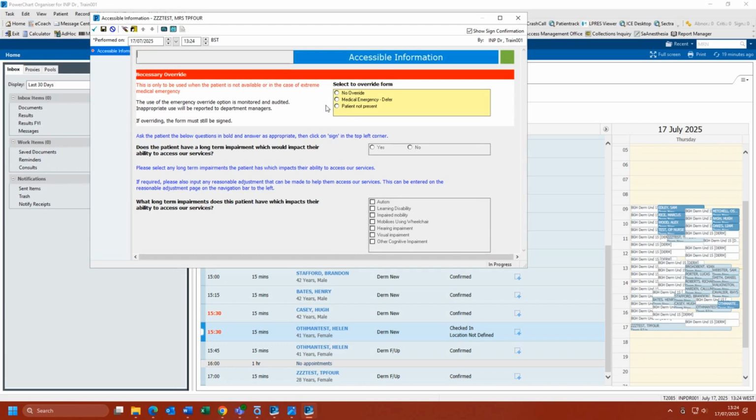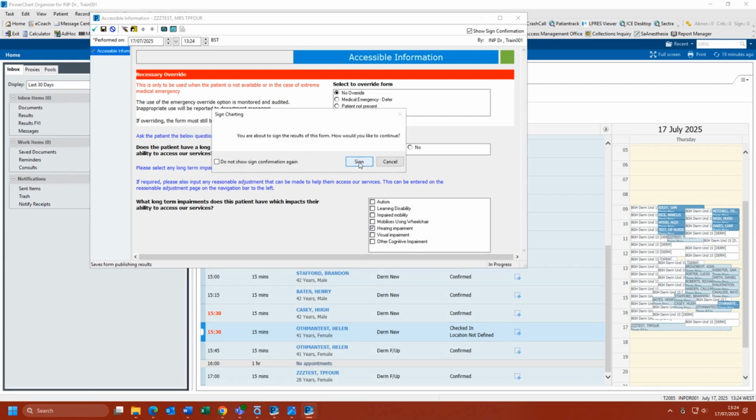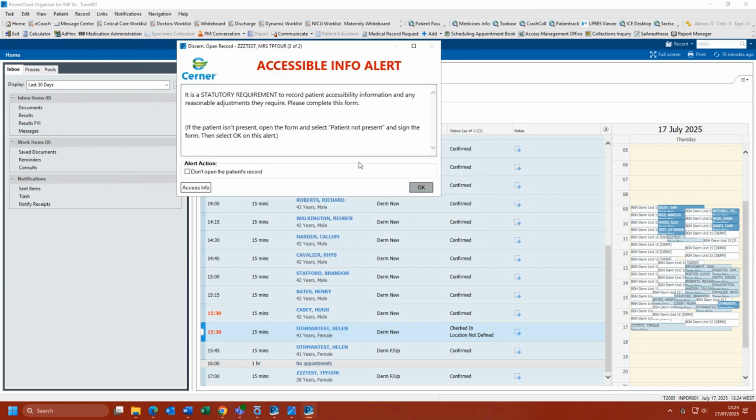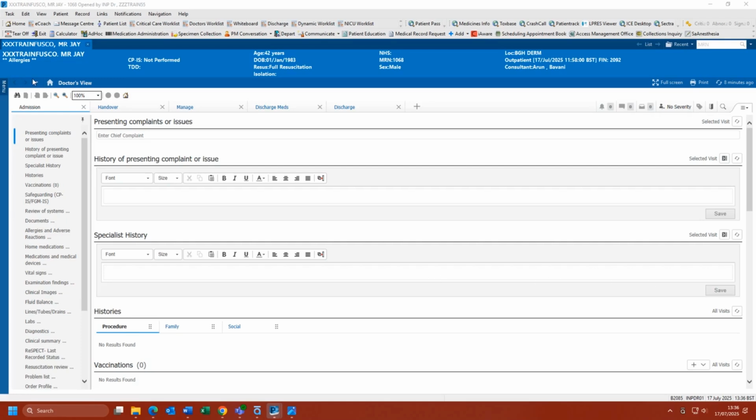In the top right, you will see Override options. This allows you to skip this section in case of an emergency or if you're not currently with the patient. Click No Override. Depending on the answers provided, you may need to complete more mandatory details, including the Reasonable Adjustments tab on the left. Once this has been documented, click the green tick in the top left. This will electronically sign the form. Your patient will now appear in the blue banner.